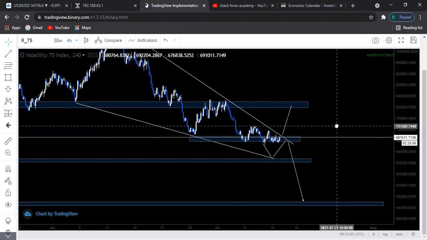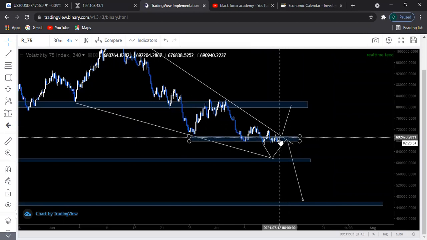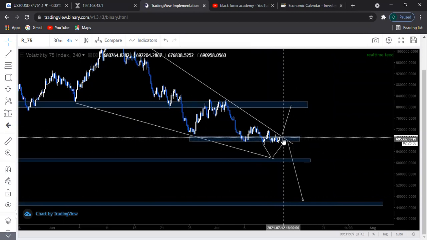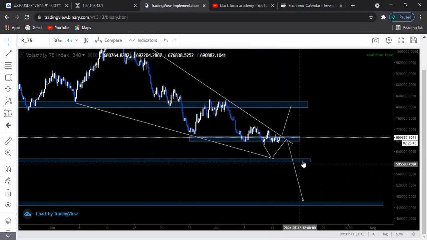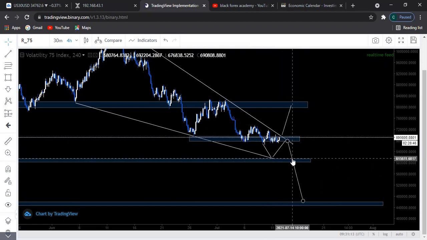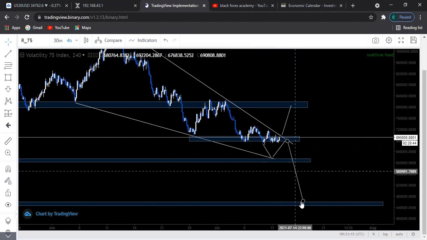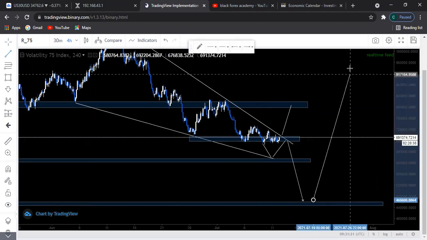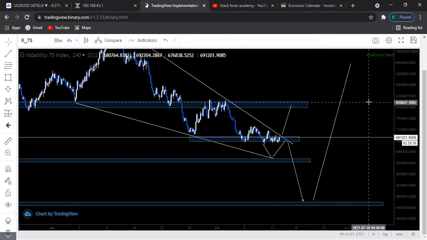resistance area. But my bias is bearish, so I'll be expecting to see prices fall down here after giving us a third touch, pushing all the way down low here to break this minor resistance or minor support area, and then to hit our target down here before we actually start looking for buying opportunities to take us to the moon. So that's my view on this week, guys.